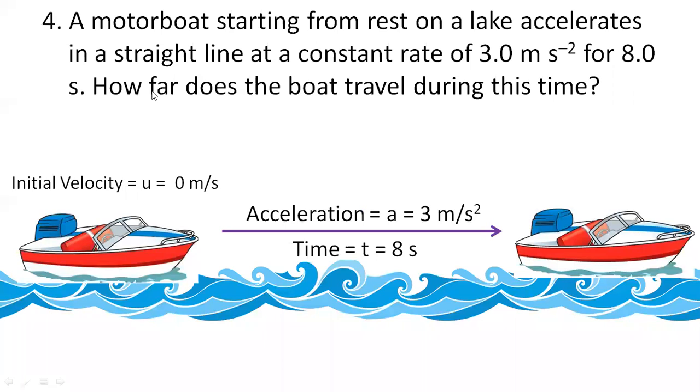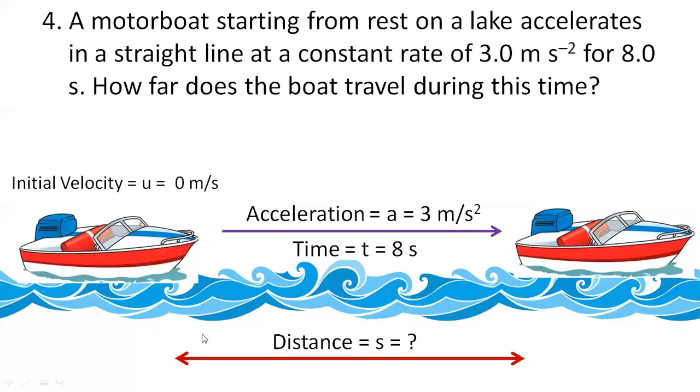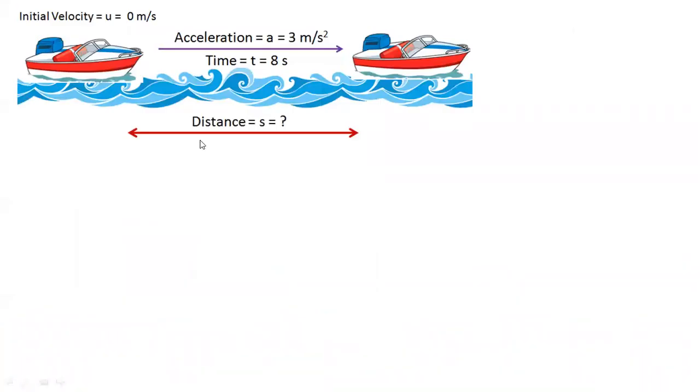And what is the last part they're asking? How far does the boat travel? How far means what? How much it traveled is nothing but the calculation of distance. So basically they want to know how much distance it has traveled in 8 seconds with the acceleration of 3 meter per second square, if the object was at rest initially. So the object was at rest, acceleration 3, time is 8, it traveled some distance, and they are just asking us what the distance is. Very simple.